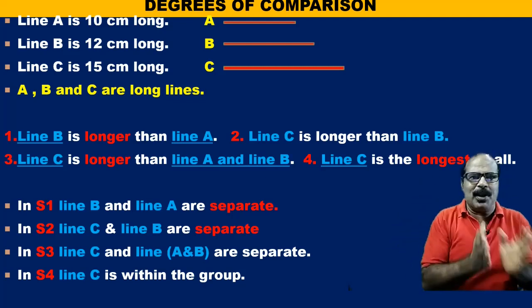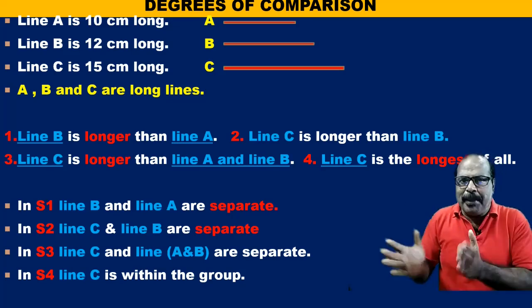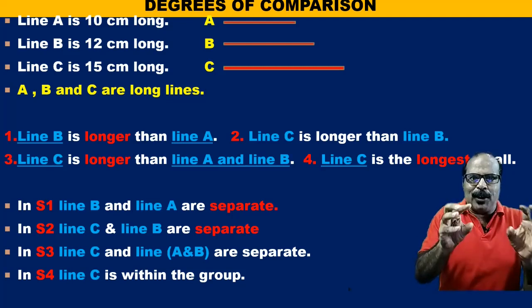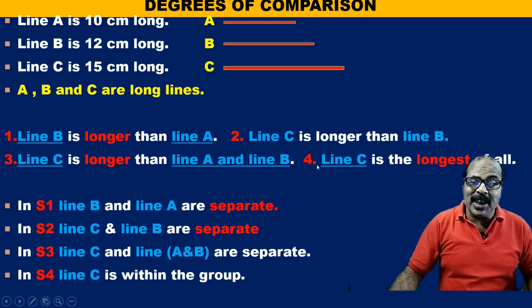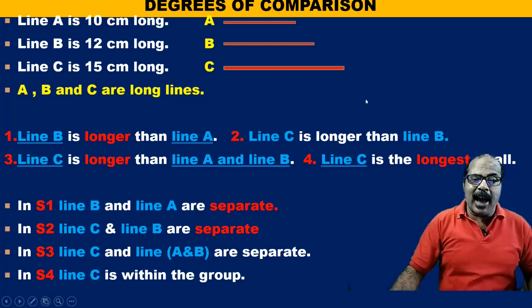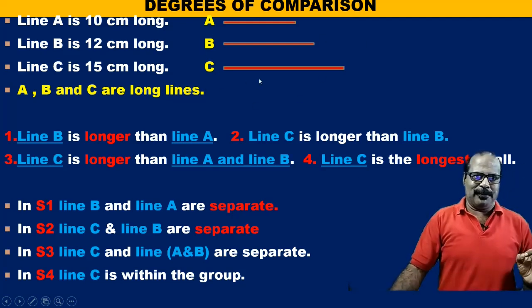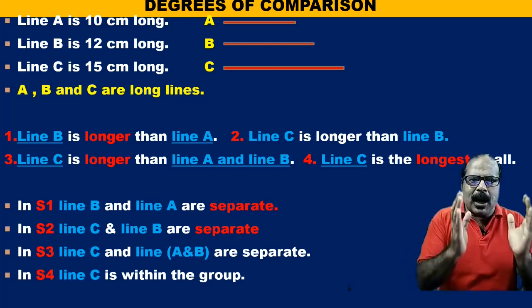One is individual line C and line A and B, they form a group. So, there are also two separate entities. But in sentence 4, line C is within the group. Line C is the longest of all. That means line C is within the group.